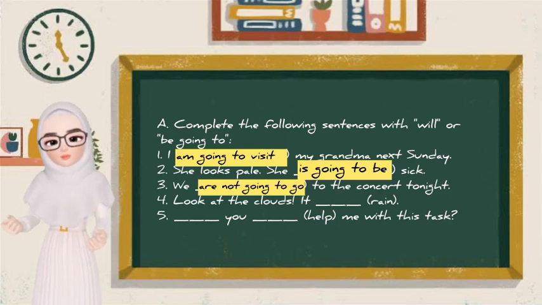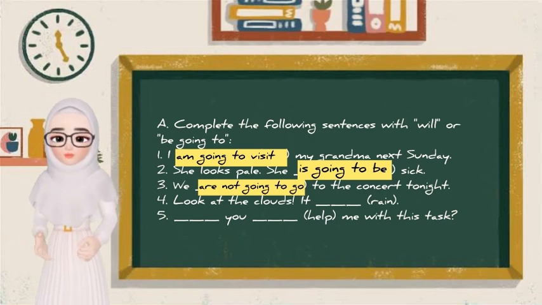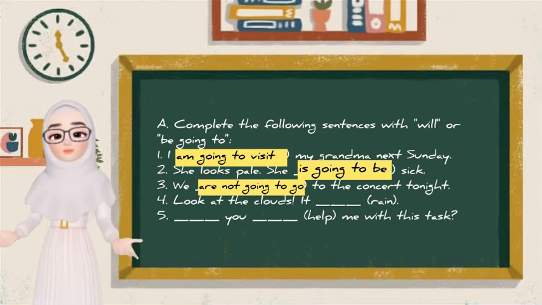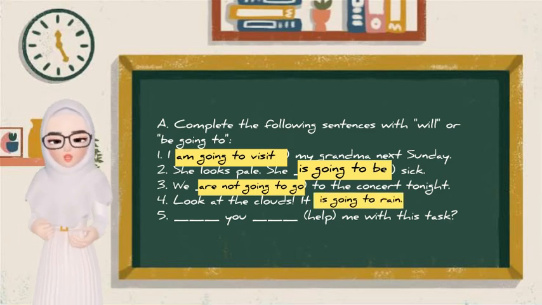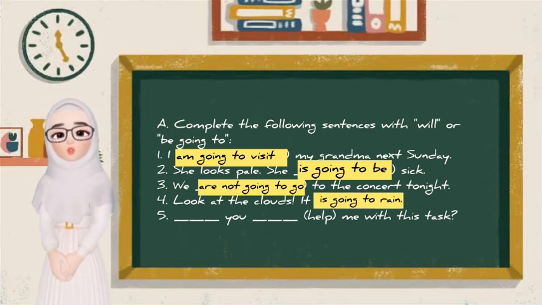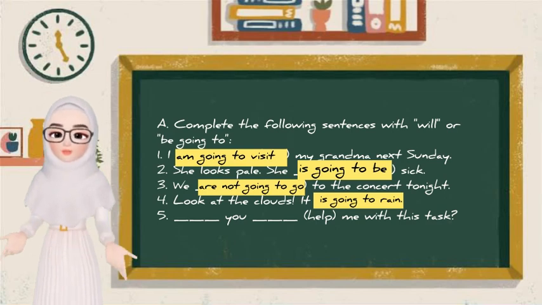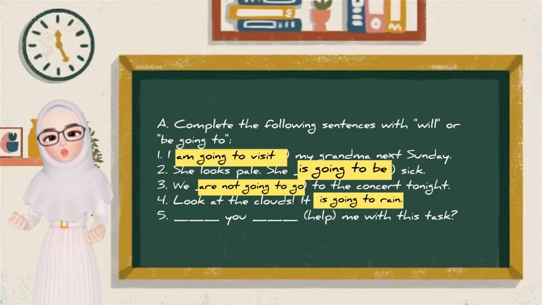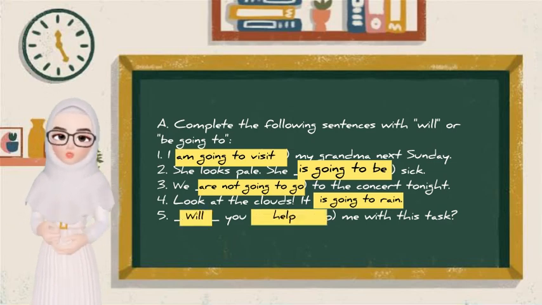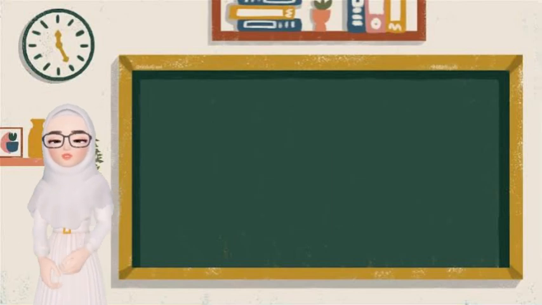Okay, number four, look at the clouds. It blank rain. What is the answer? Good. Look at the clouds. It is going to rain. Okay, number five, you blank help me with this task. What is the answer? Right. Will you help me with this task? Okay, great everyone.